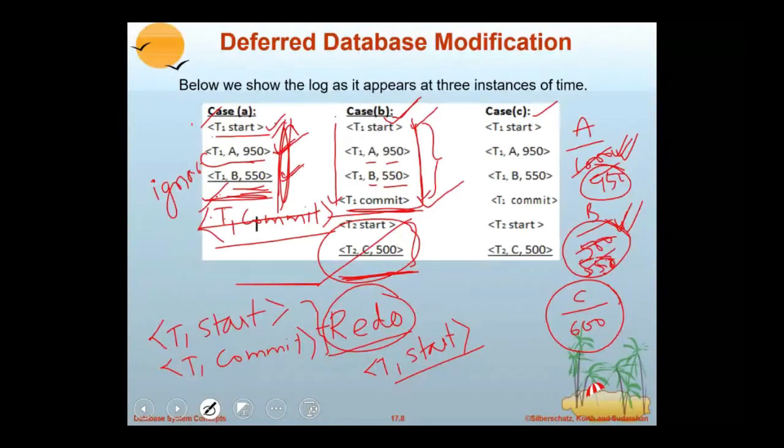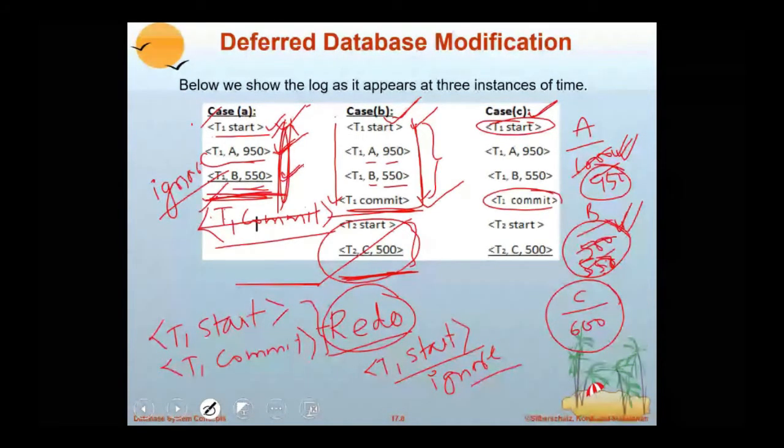Because start is there for this case but no commit, we have ignored the log, which means it is not harming the system. Now with this understanding, just tell me for the case of C. In the case of C, we have T1 start and T1 commit. So what operation is required? To perform a redo operation.